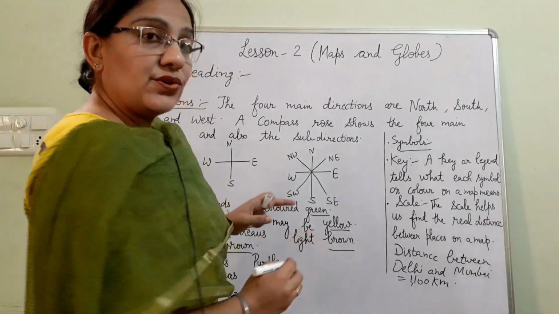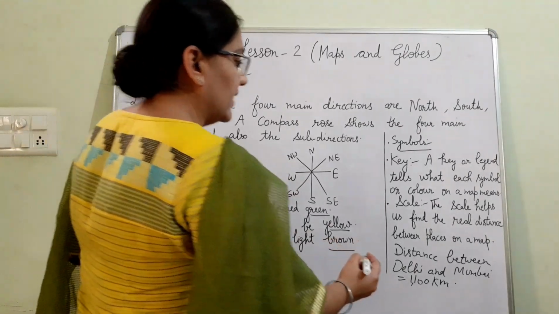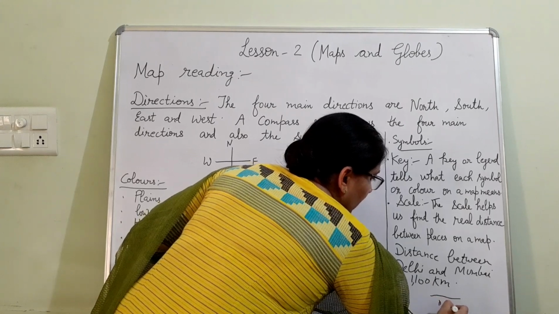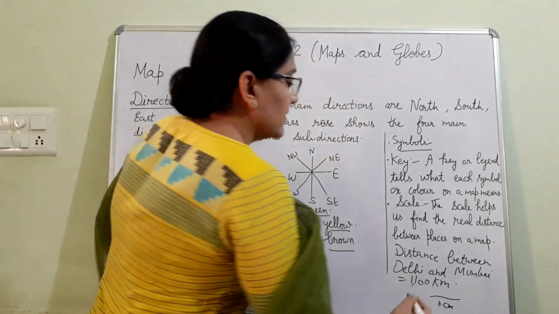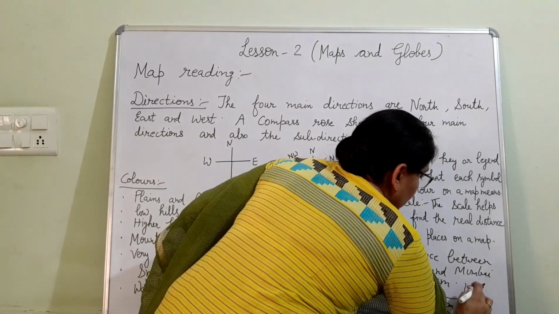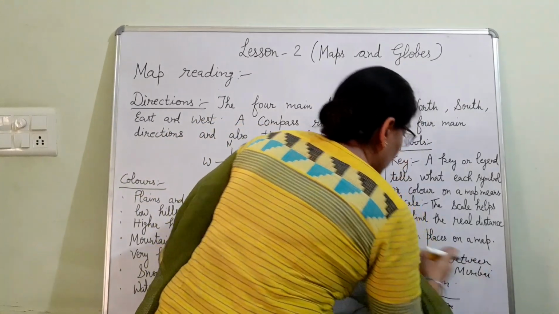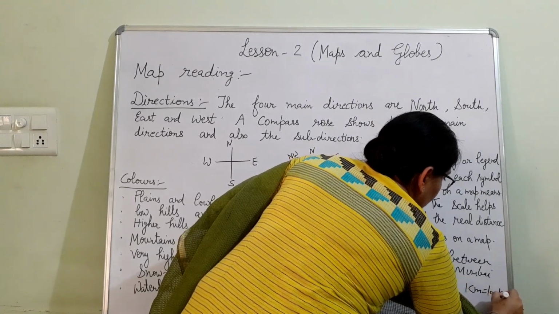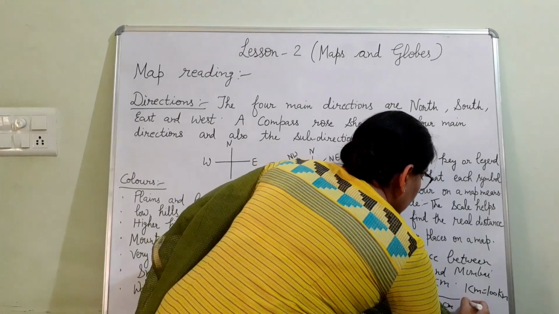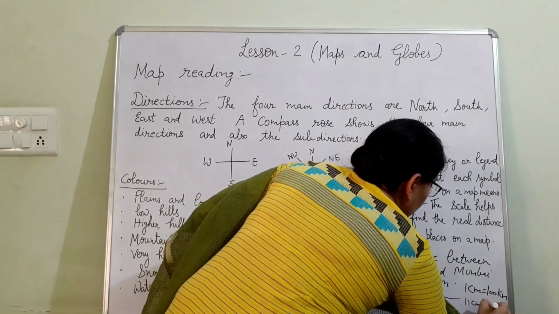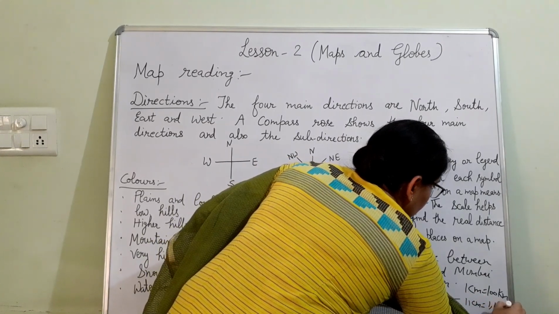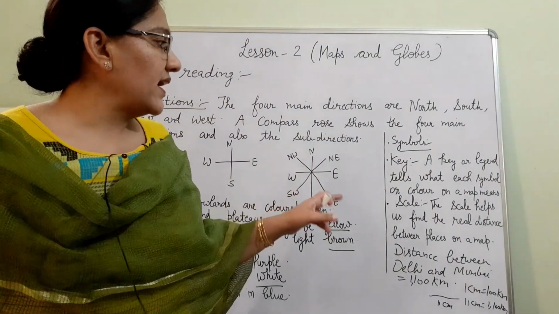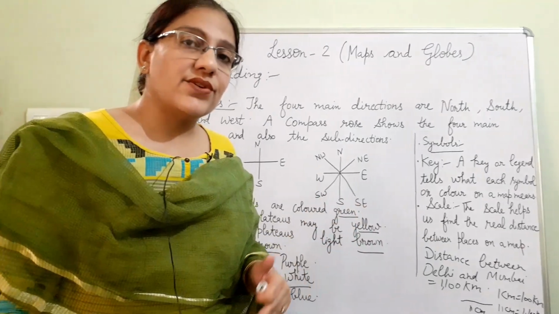So we show it on the map by centimeters. We show the distance by 11 centimeters. Means 1 centimeter is equal to 100 kilometers. So 11 centimeters will be equal to 1100 kilometers. So this scale helps us find the real distance between places on a map.